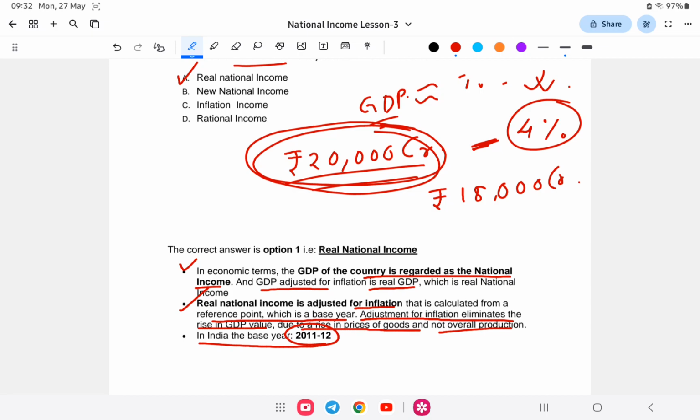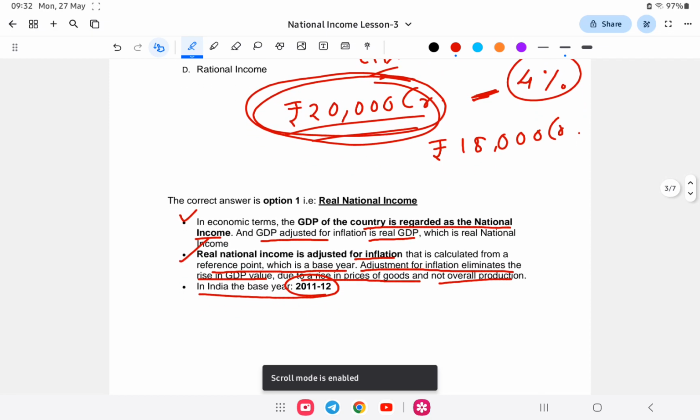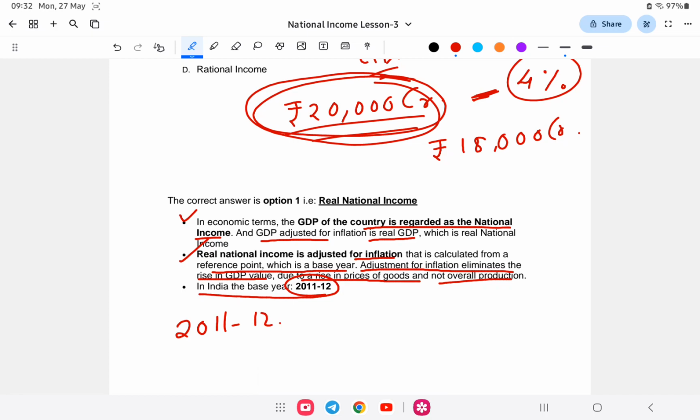So why do we measure this? For example, just say in 2011-12 the inflation was 4%, and rice was priced at rupees 10 per kg.